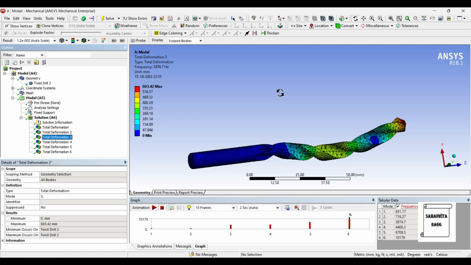So that's how you compare the three materials for a drill bit and decide on which material would be better as far as modal analysis is concerned. So with this, I end the session. I hope you have understood the analysis.